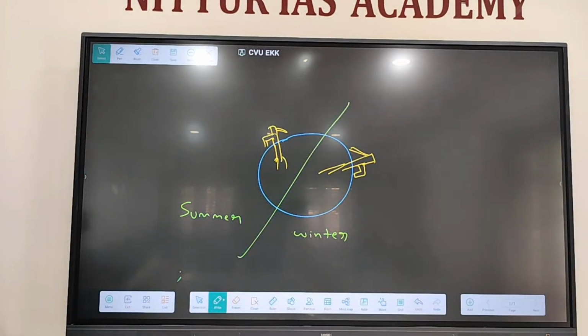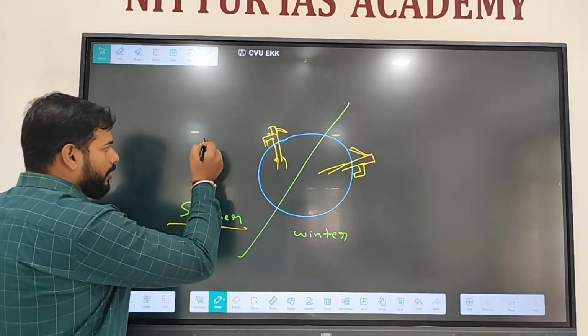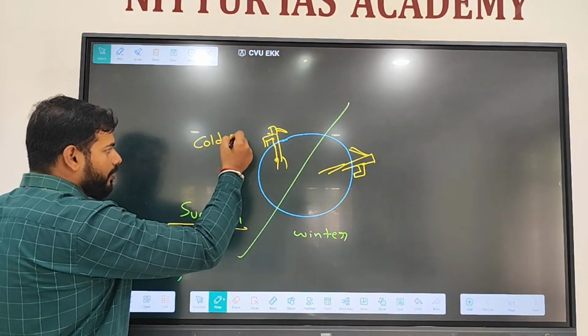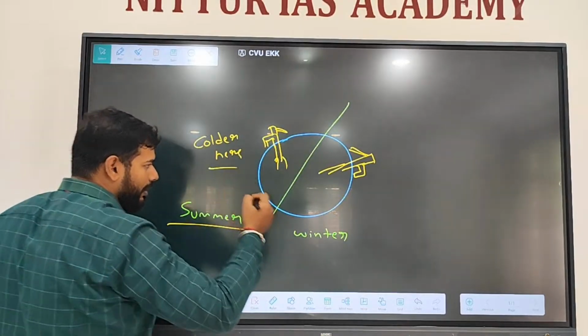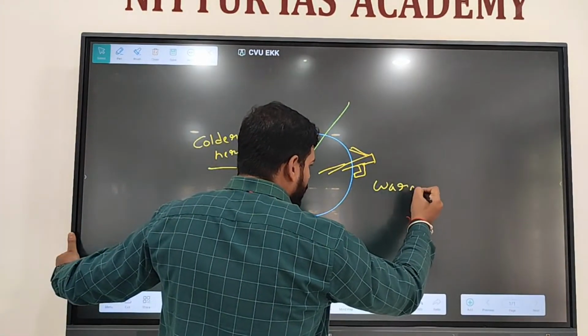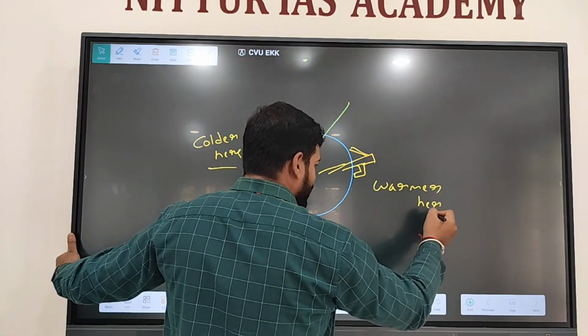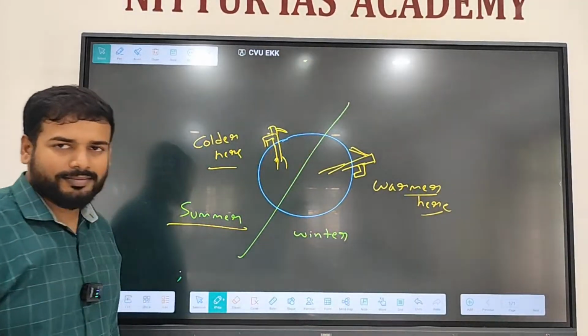Okay. The water which is coming out from the hand rig feels colder here and feels warmer here. They have asked the reason.